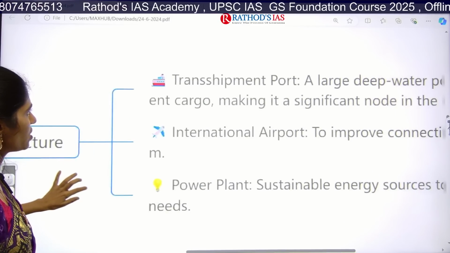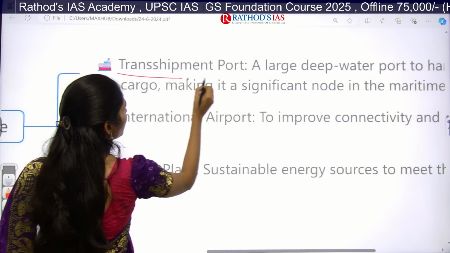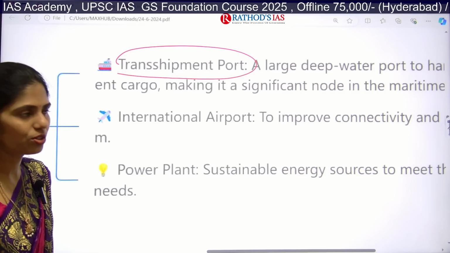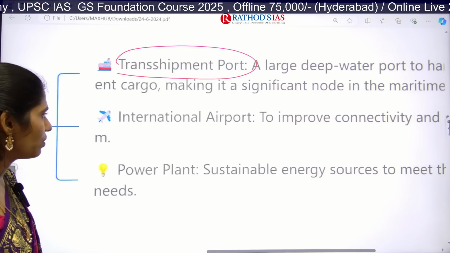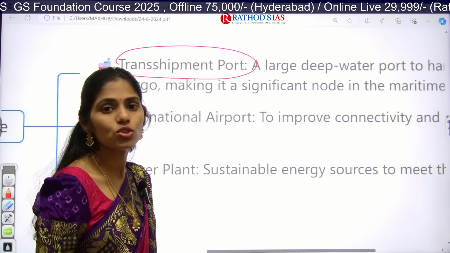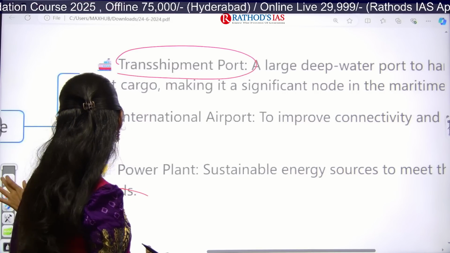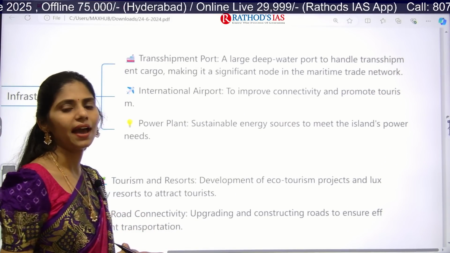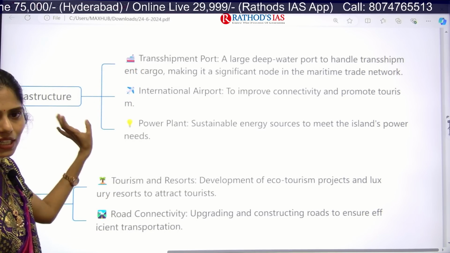In this infrastructure, we are focusing on, the first one, the port. Why is this port important? Port is important for maritime trade, especially for exports and imports of goods, etc. We need this. And we are also going to focus on the airport. With this airport we can increase connectivity. Okay, and the next one is we are also focusing on the power plant. With these power plants we can have sustainable energy sources. So all these three are the projects under infrastructure.